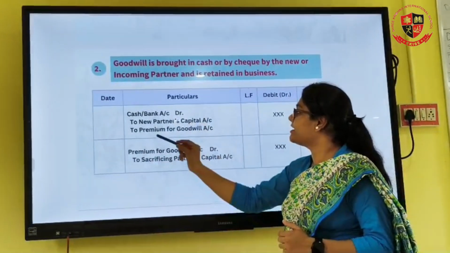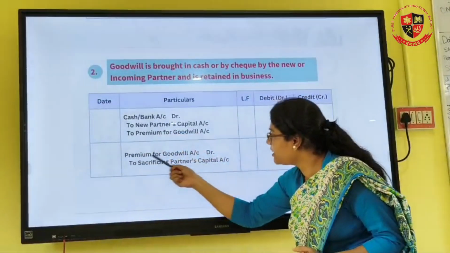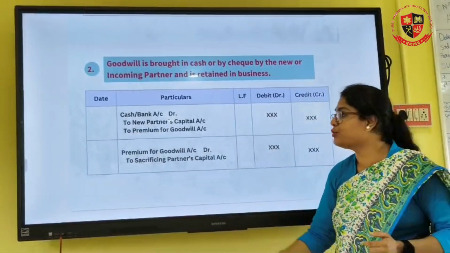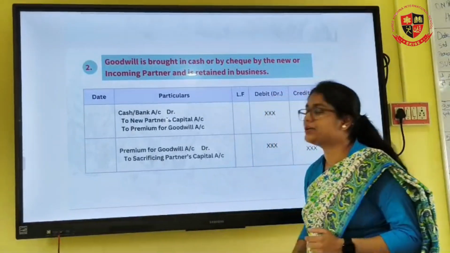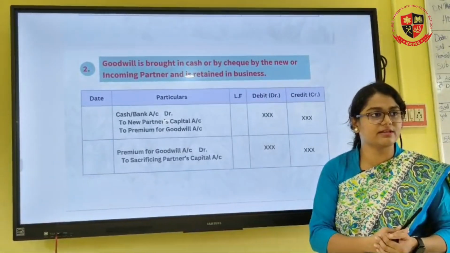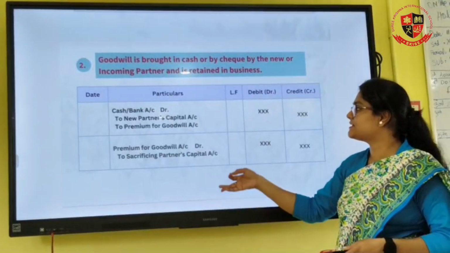The second journal entry: this premium is on the credit side. Now you will have to bring it on the debit side, and the premium for goodwill is to be distributed to the sacrificing partners. The old partners are going to sacrifice when the new partner is taking the share. So the premium for goodwill is to be distributed to the sacrificing partners.